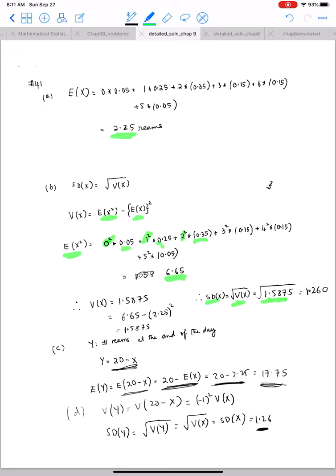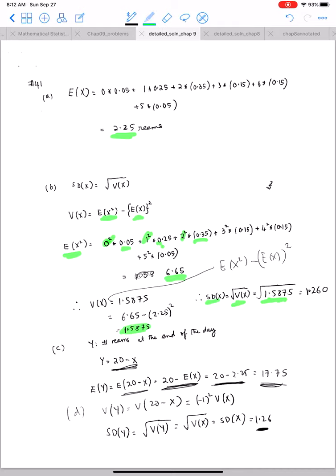The standard deviation is the square root of the variance, which is the square root of 1.5875. So how did I get the variance of 1.5875? The variance, as you remember, is the expected value of x square minus the expected value of x whole square.